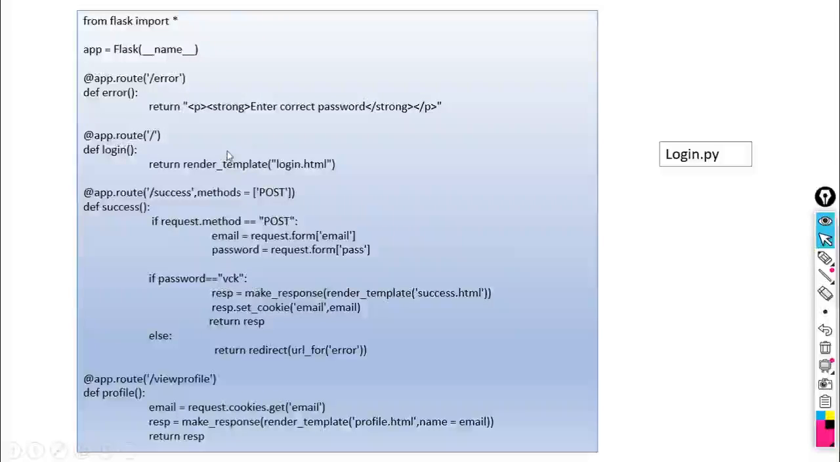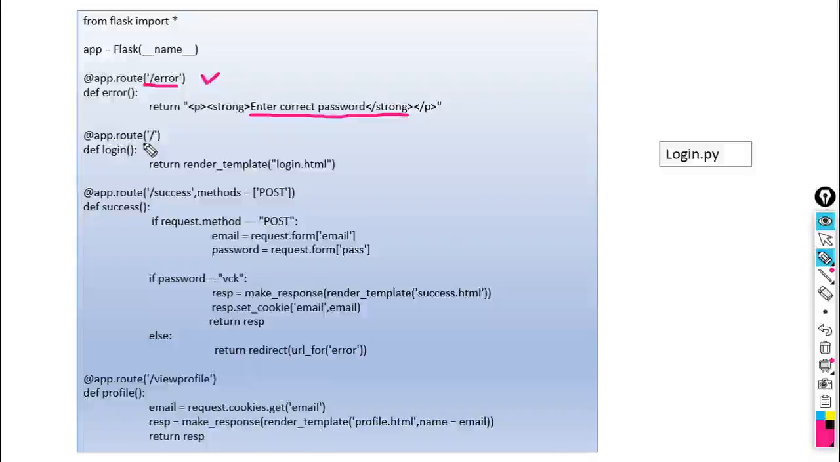Look here, this is the first script, login.py. Again, from Flask import star, so whatever modules are required to run the cookie, we have imported. App is equal to Flask name, app route. Look here, the first URL is /error. Why is it written? If the password you entered is wrong, compared to the password stored within this script, it will execute this URL /error. And it returns the text: enter correct password. So this is the first URL.